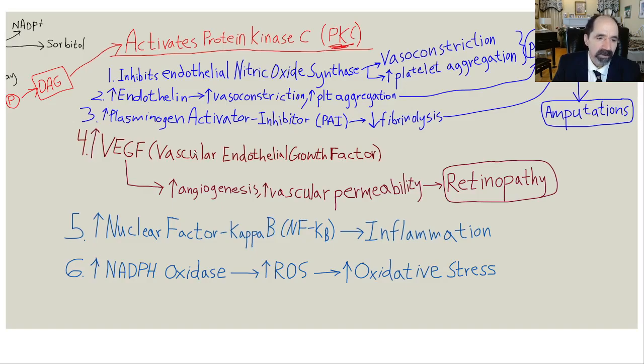In addition, they occlude arteries in their eye. And they also get something that becomes quite relevant in the eye called vascular endothelial growth factor, VEGF. That will increase angiogenesis, increase vascular permeability. They'll get these little blood vessels trying to grow into areas that don't have enough oxygen. That's why the vessel growth occurs. And they'll often go blind from this.